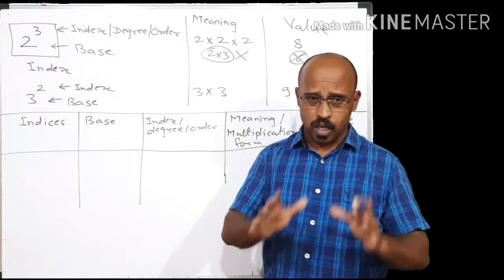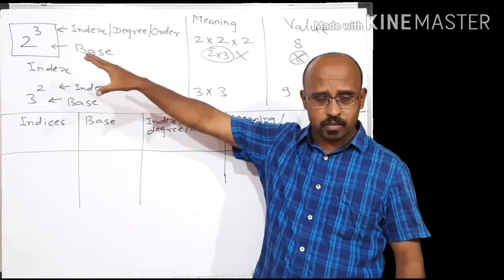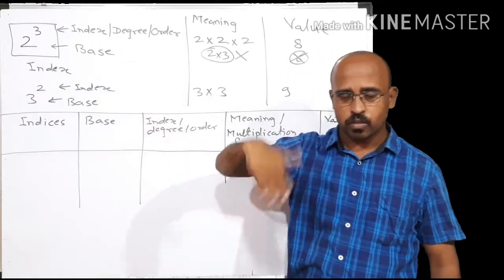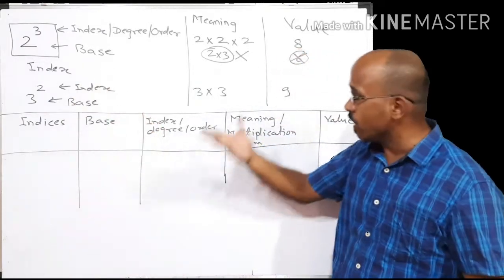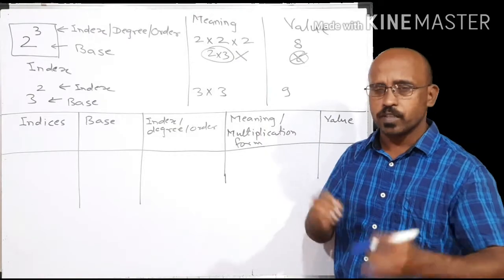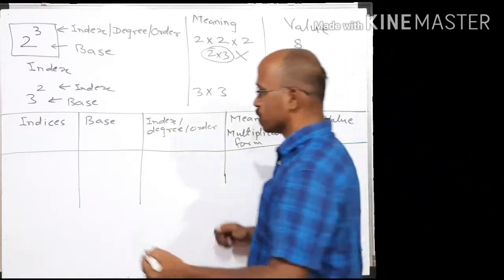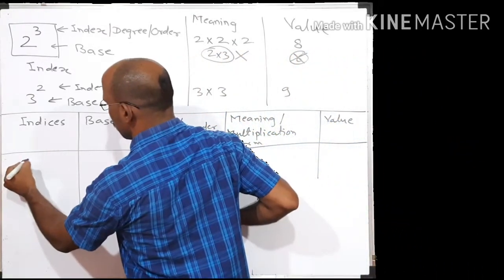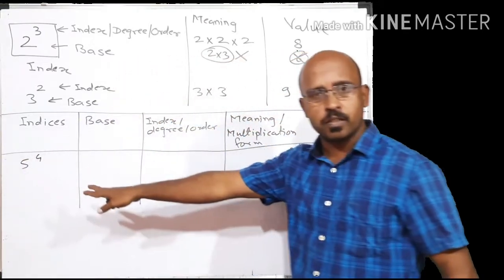Okay, I hope you understood what is meant by index, how index is written, what is meant by base, what is the order or degree or index of the index, and what is the meaning of it, how to find out its value. So let's clear it with a few more simpler examples. Suppose 5 raised to 4.